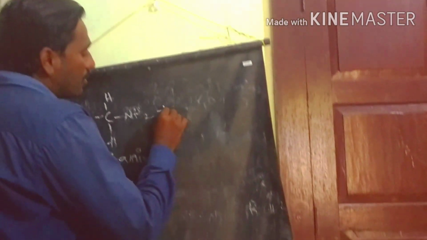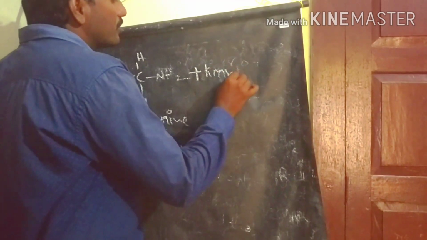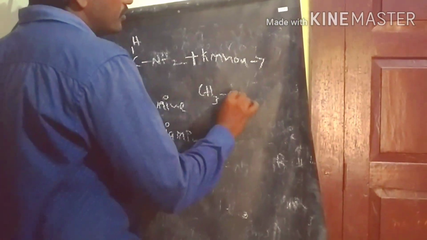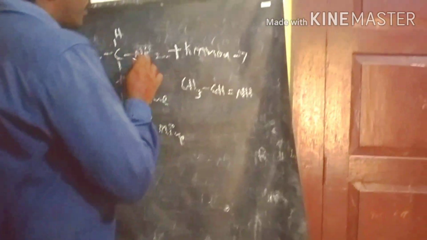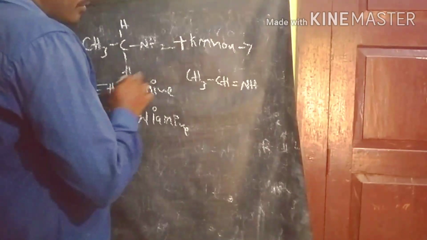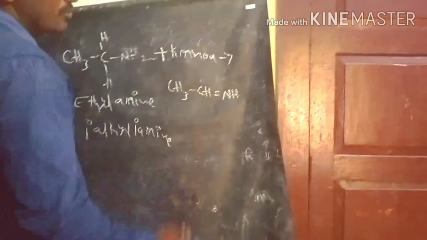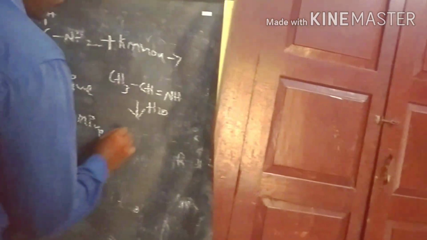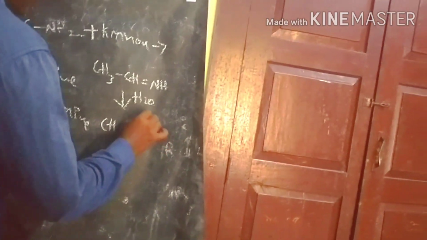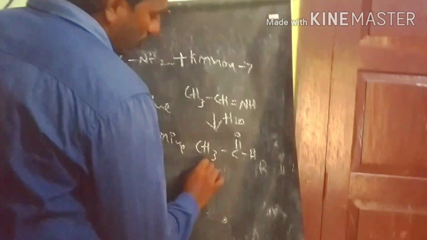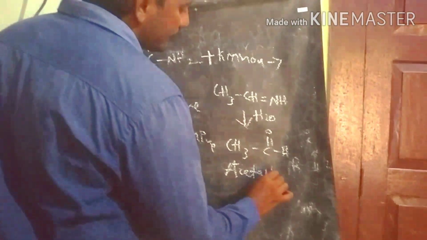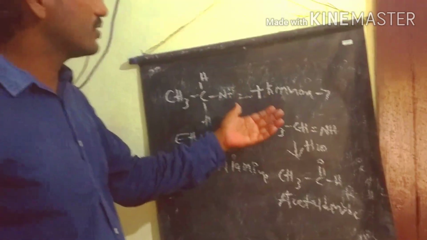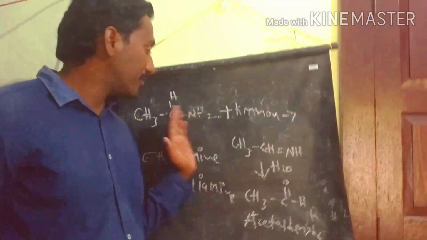Let's see this compound involved in the oxidation process. We get this intermediate, CH double bond NH. We lose the nitrogen's hydrogens with the help of oxygen, removing a water molecule. After that we get the aldimine, and hydrolysis of this aldimine produces acetaldehyde as the product. From ethylamine we are preparing acetaldehyde. So this is the oxidation process to prepare acetaldehyde from ethylamine.